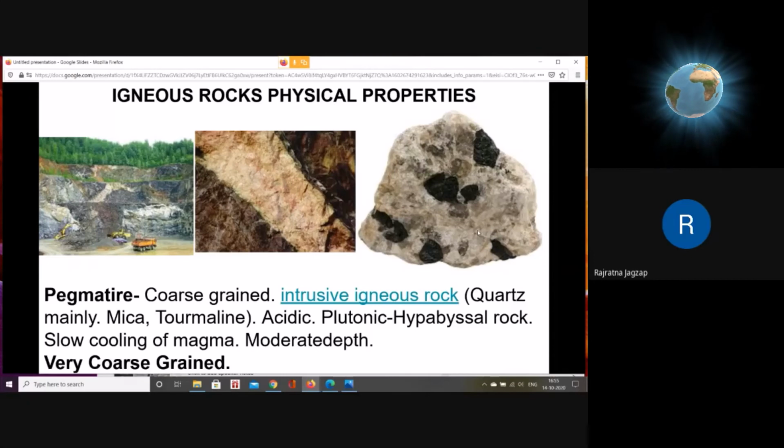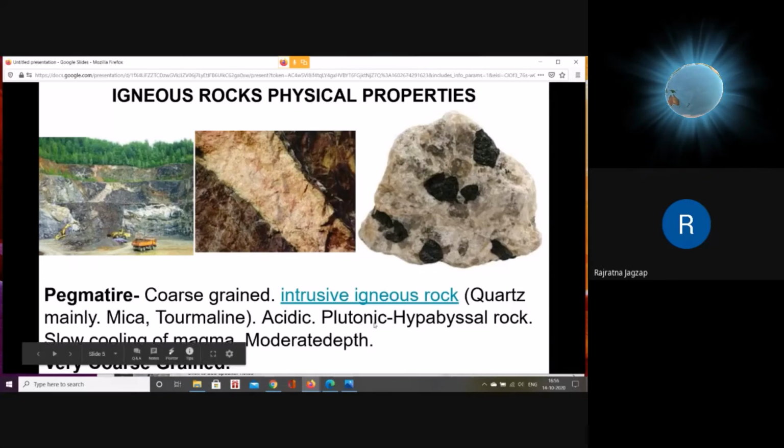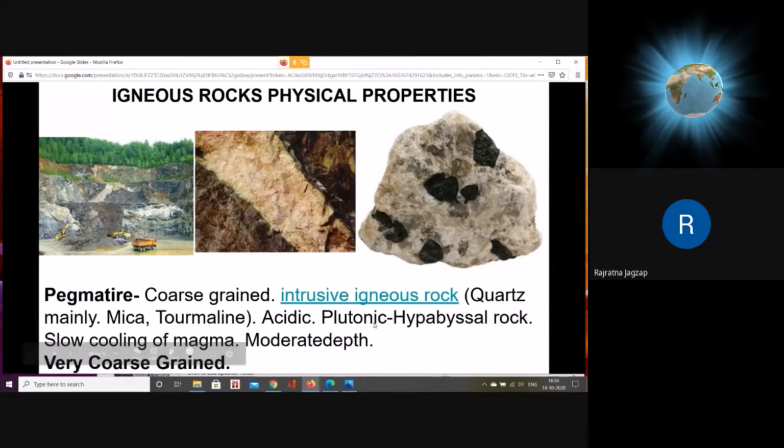And the rock, as it is light colored, and having this composition like quartz, mica, such rocks are called acidic rocks. And looking at the grain size, it is called plutonic rock. And if the same intrusion is near the surface, like this, as you can see here, this same rock will be of medium grained size. And at the bottom, at greater depth, it will be coarse grained. So it can be hypabyssal because it is formed near the surface, and we call such rocks hypabyssal. And if the same rock is formed at greater depth, we call it plutonic. So this rock, which is called pegmatite, can be hypabyssal also and plutonic also.